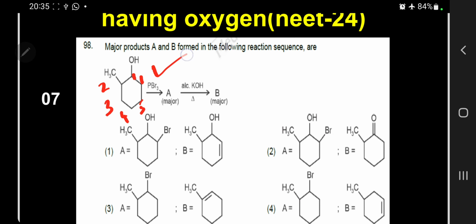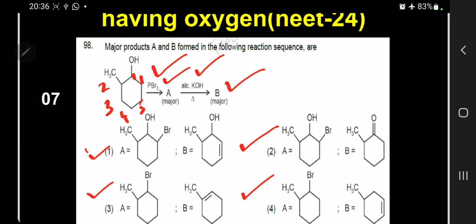When treated with PBr3, major is A. Then when treated with alcoholic KOH, B. So this is the question. Kindly follow. The 4 options are given, 1, 2, 3, 4.